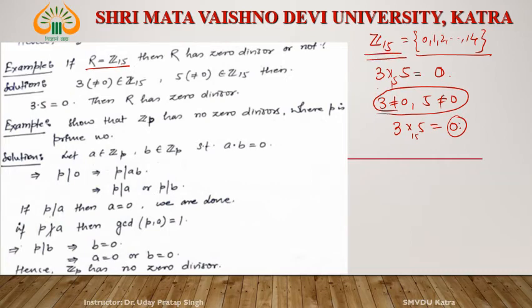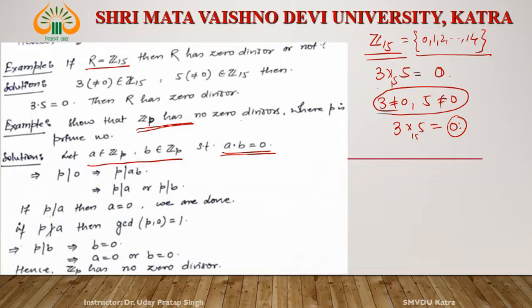Now see one example. Zp has no zero divisors when p is a prime number. Remember that 15 is not prime; Z15 is a composite case. Zp has no zero divisor if p is prime. Let a belong to Zp and b belong to Zp, and consider ab is 0.